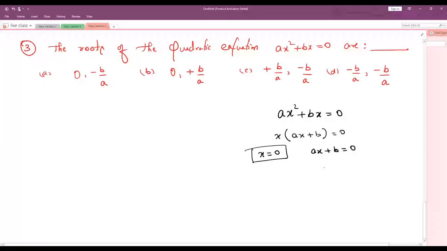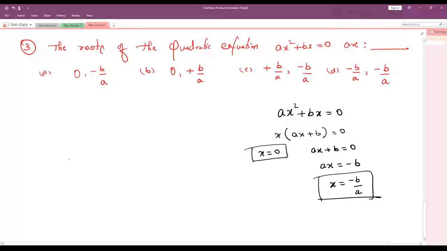Now I want one more root. So what I will do, ax equals to plus b, come this side, it becomes minus b. So x equals minus b by a. So this is my one more root. So the final answer is option A, 0 comma minus b by a is the correct answer. Understood?